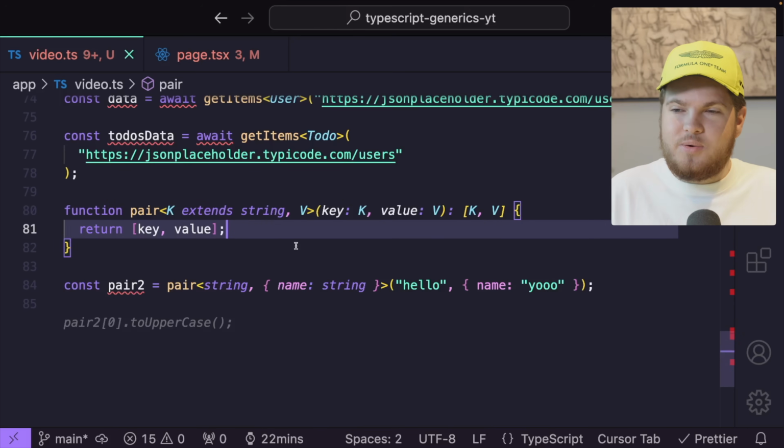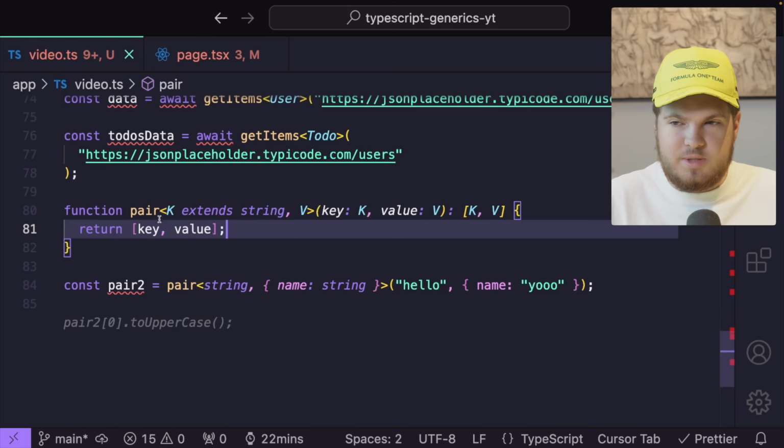Okay, so now we have created a function which takes two different types, and then at the end of the day returns a tuple with these two types, K and V.